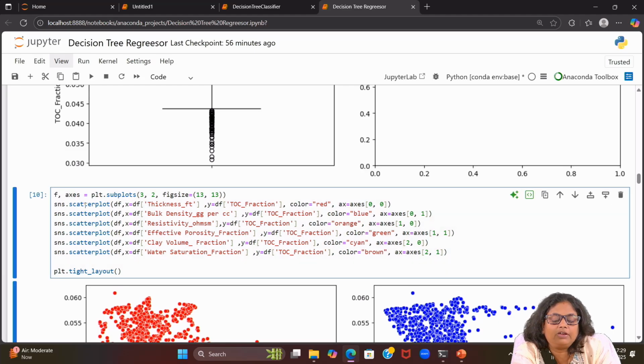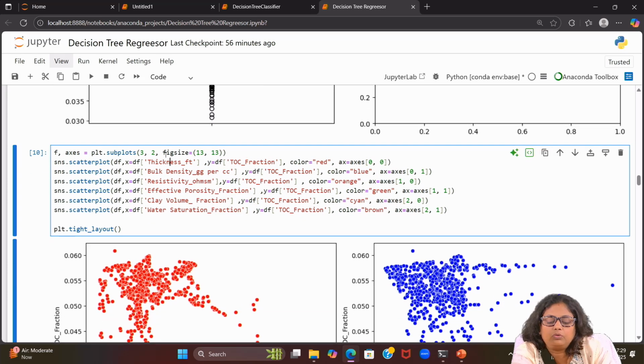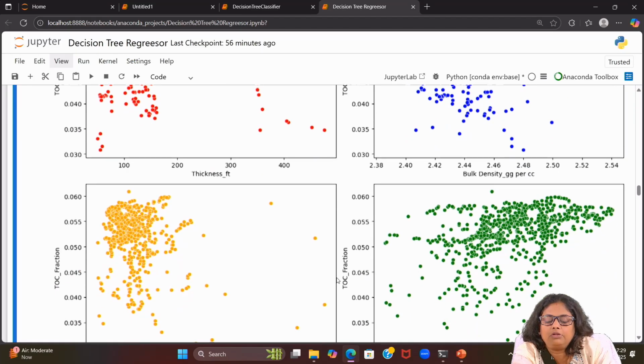in the multivariate analysis we see the relation between two columns, how these two columns are related. So a scatter plot can be used. Here I am using a scatter plot for all the columns with respect to the target column. You can see thickness feet, which I am mentioning as X, and Y I am mentioning as the TOC fraction.